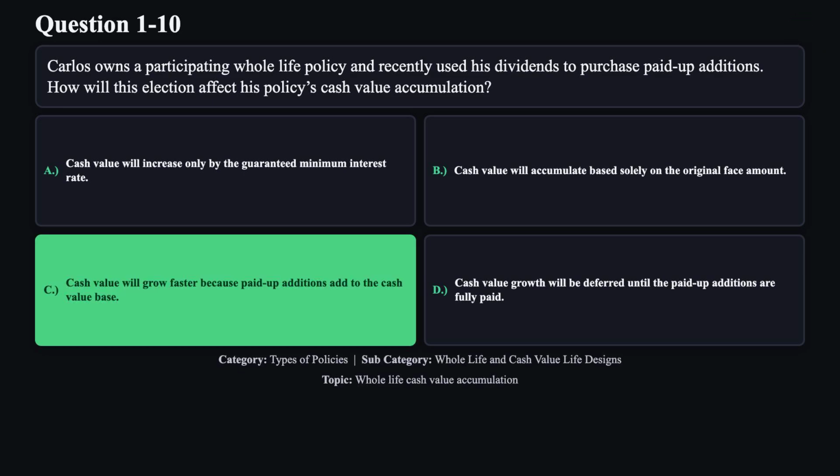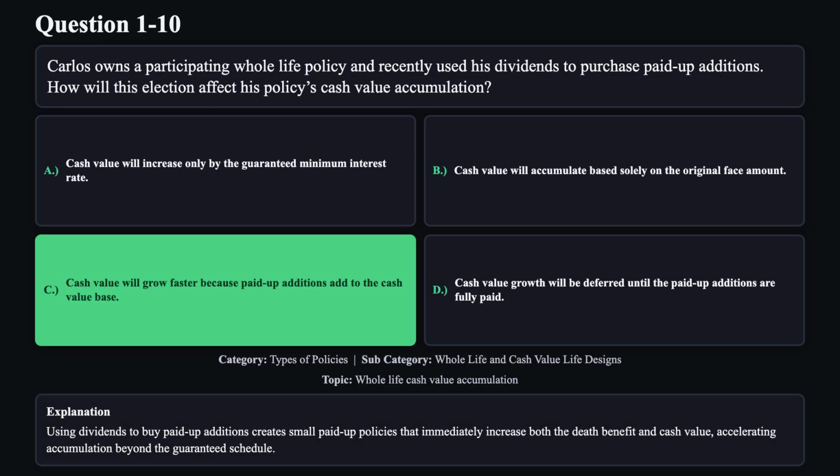The correct answer is C. Using dividends to buy paid-up additions creates small paid-up policies that immediately increase both the death benefit and cash value, accelerating accumulation beyond the guaranteed schedule.